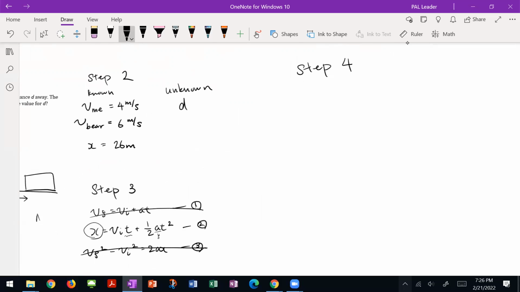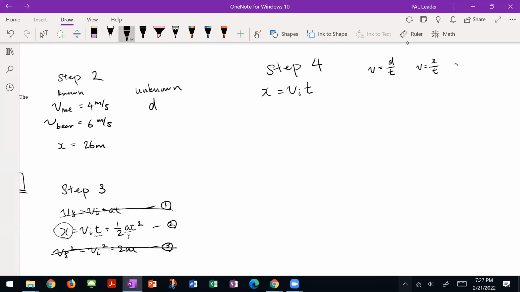So we have the displacement is velocity times t, and I hope you guys can see that this is just a rewritten version of how we usually say that velocity is distance over time. Distance, that's just another word for displacement x, right? And if we just multiply both sides by t, we just get x equals vt. That's that. I hope you guys can see that.